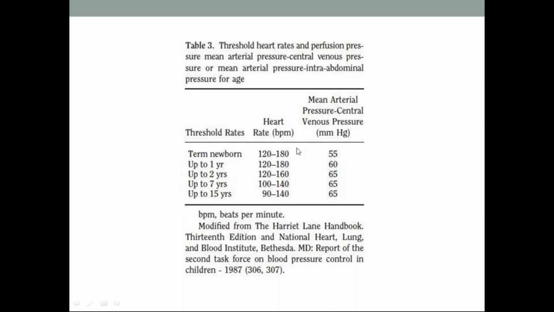Parameters for normal blood pressure and hypotension in this age group. And the thresholds for heart rate and mean arterial pressure: term newborn 120 to 180 with a mean arterial pressure of 55. Up to 1 year it is 60. Up to 2 years it is 65. 7 years is also 65. 15 years is also 65 is the mean arterial pressure.